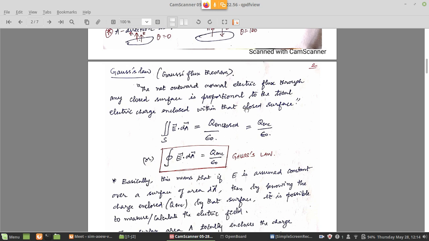So what is the statement of the law? The net outward normal electric flux. Now we know what is outward normal. Net means total. So the net outward normal electric flux through any closed surface. What is this closed surface? It is the virtual surface that we are constructing. So the net outward normal electric flux through any closed surface is proportional to the total electric charge enclosed within that closed surface. What is the meaning of this?